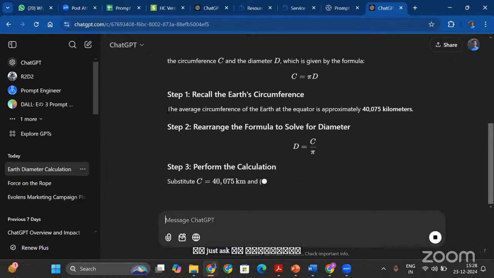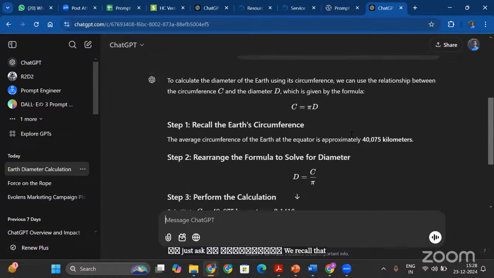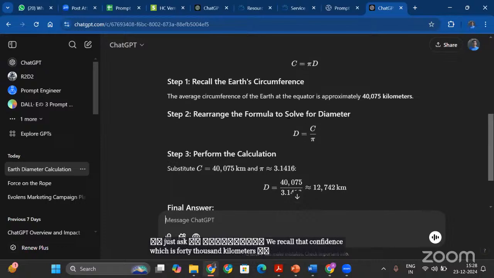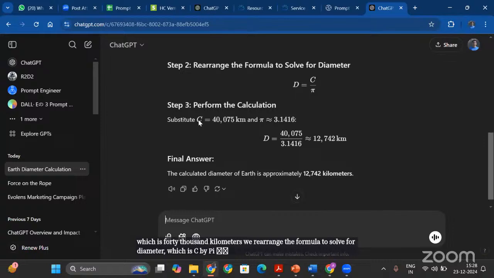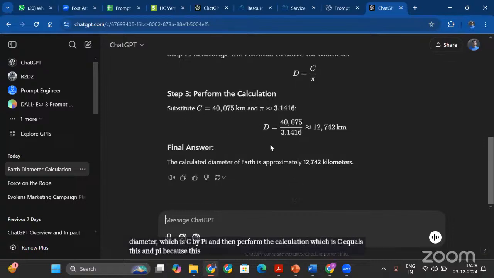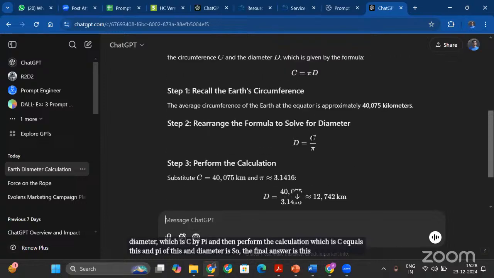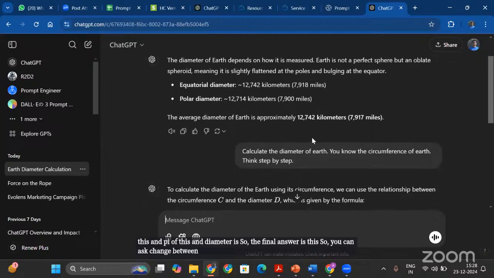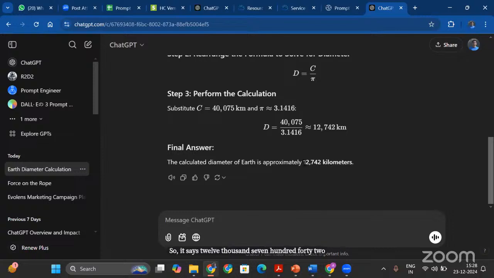It says that we recall the Earth's circumference, which is 40,000 kilometers. We rearrange the formula to solve for diameter, which is c by pi, and then perform the calculation, where c equals this and pi equals this, and the diameter is 12,742. So the final answer is this. So you can ask ChatGPT to reason with the answer that it is producing. It says approximately 12,742 kilometers.